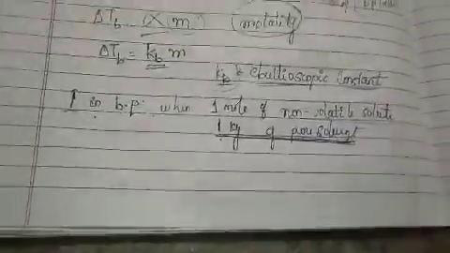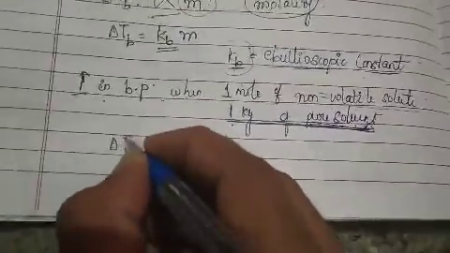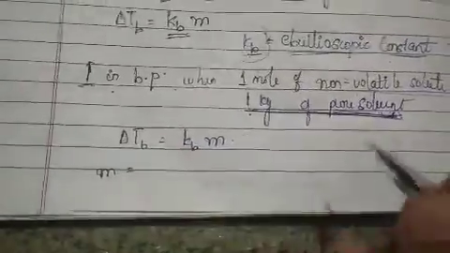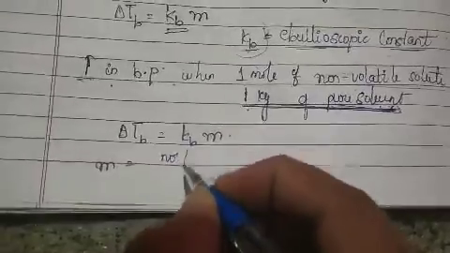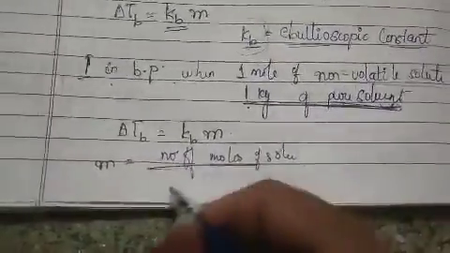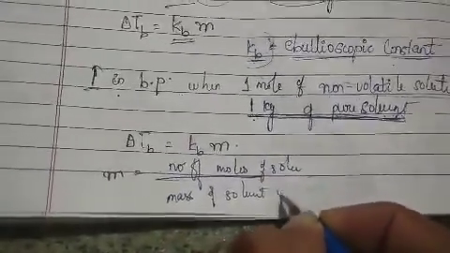So keeping this in mind, now let us derive it. We have come to know that delta Tb is equal to Kb into small m. But we know that small m is equal to the number of moles of solute to the mass of the solvent in kg. True? Yes.